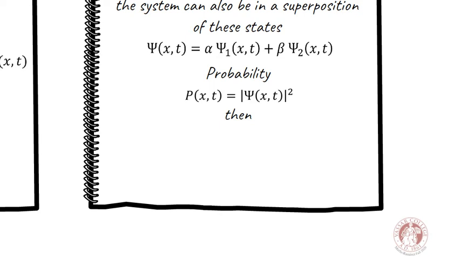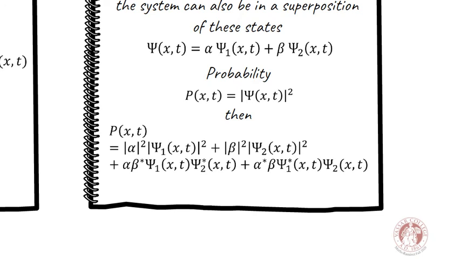Actually, by performing this calculation, we see that the probability is the following. It is clear that the first and second terms are simply the probabilities of finding the system either in state 1 or state 2.